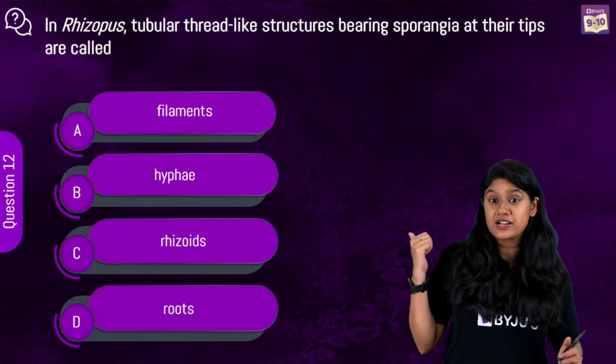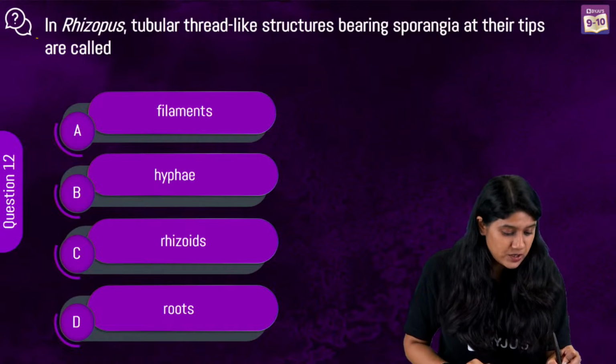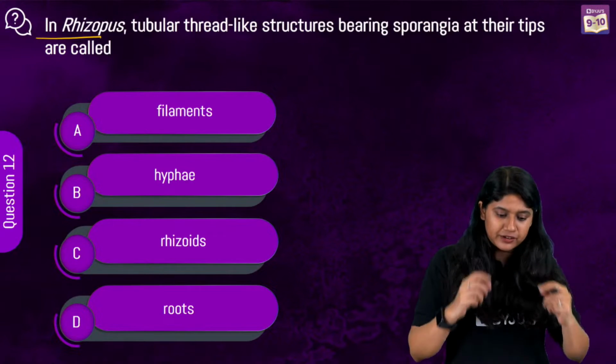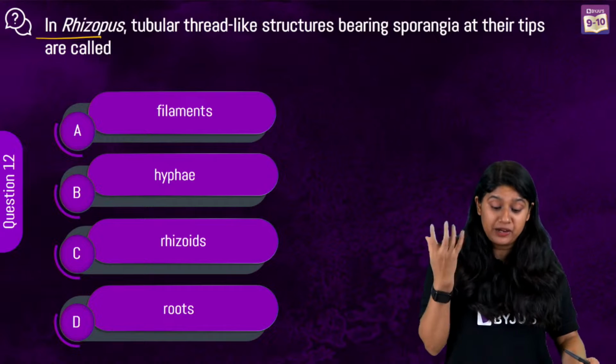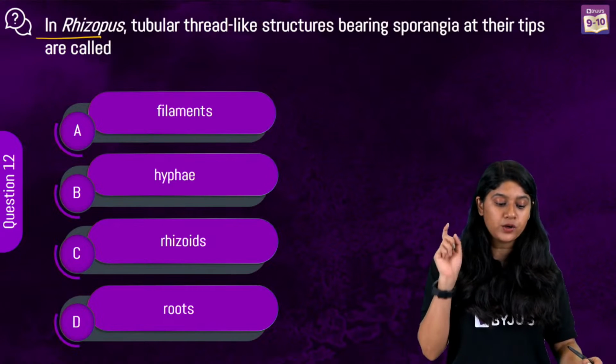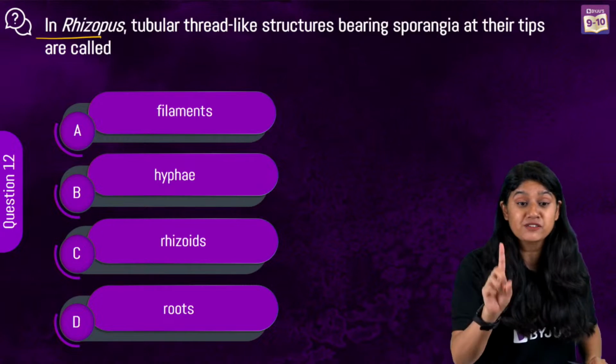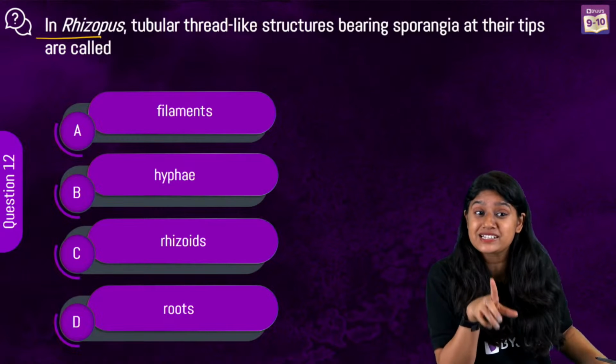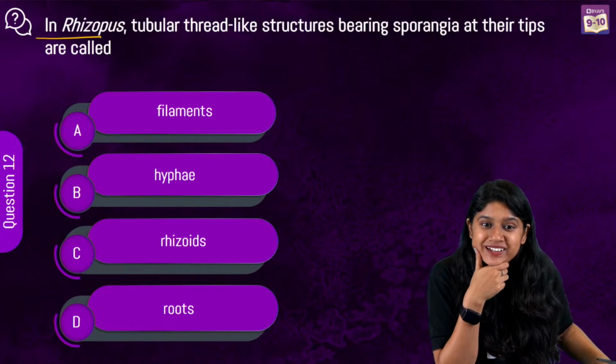Okay, this is about the fungus, right? In Rhizopus, the tubular thread-like structure that bears the sporangia at the tip is called as. You remember, specifically when we discussed in the class, we discussed that this is important.